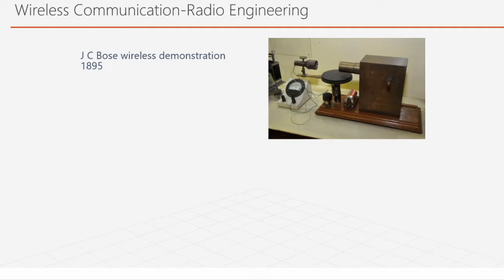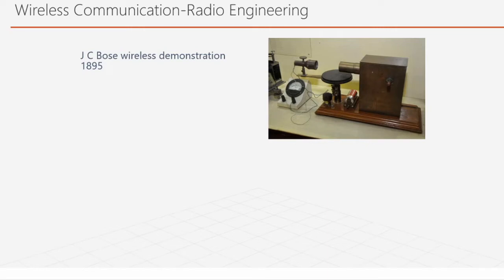J.C. Bose demonstrated wireless communication through microwaves, and he sent a signal across 75 feet distance, and he rang a bell through 75 feet of distance remotely.